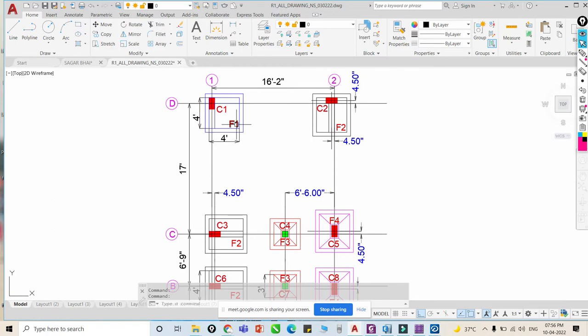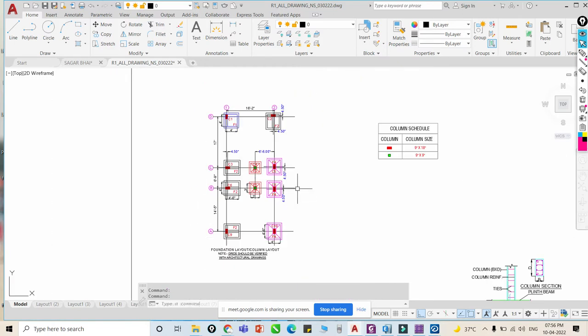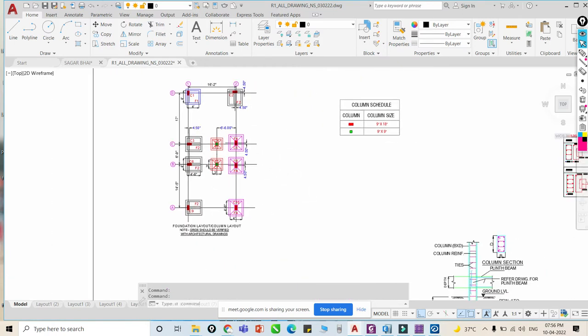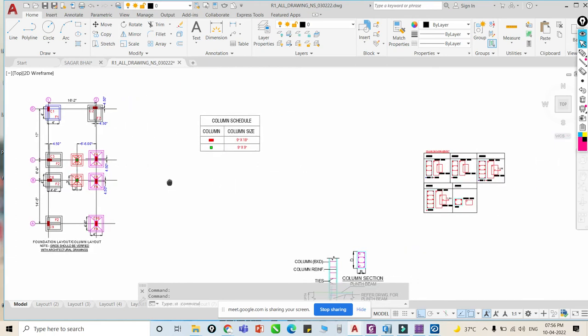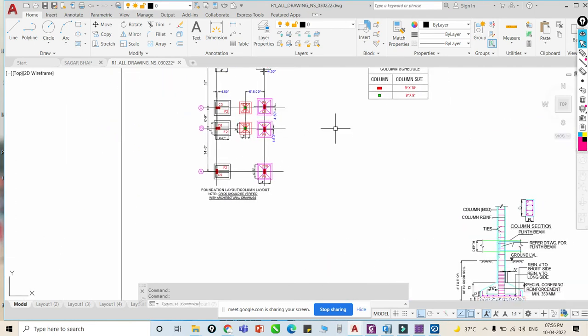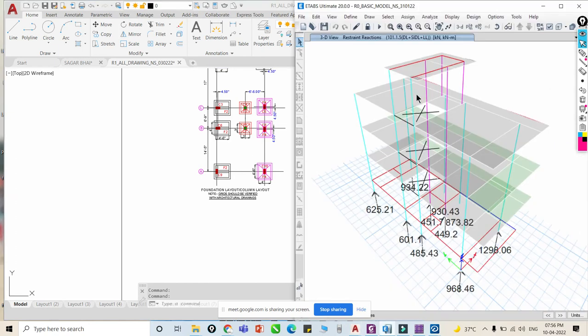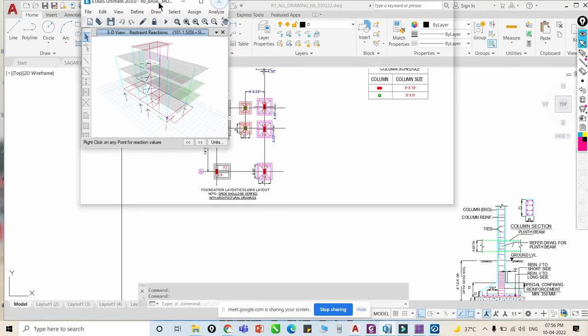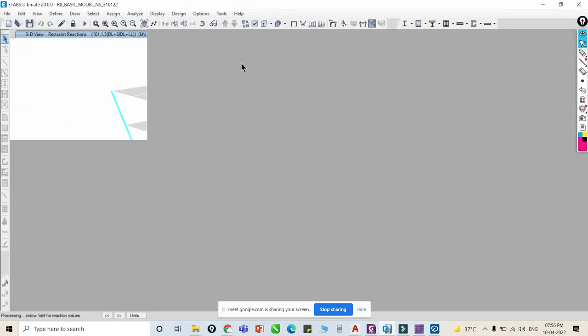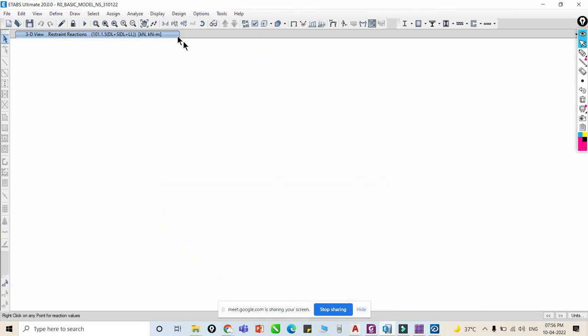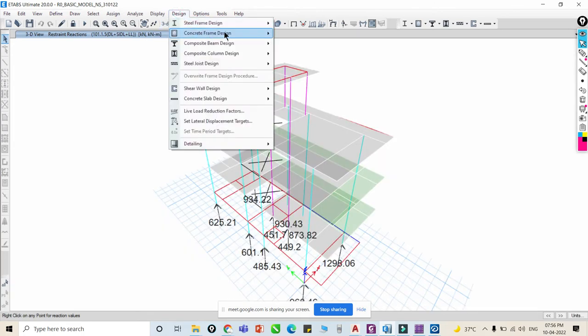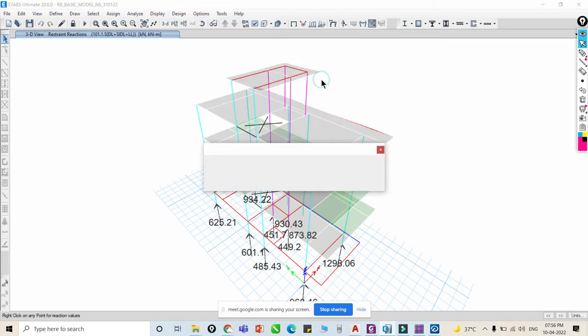So this is our first step, that we have to design our foundation, right? So you can see this is the foundation layout. Then next we have to design a column, okay. There are two methods that we can design a column. This is our ETABS, okay. If you want to design, it's very simple, okay, just click on design, concrete frame design, start design check.